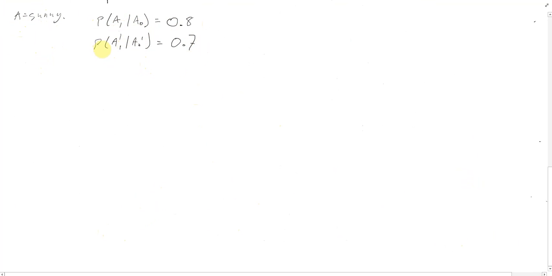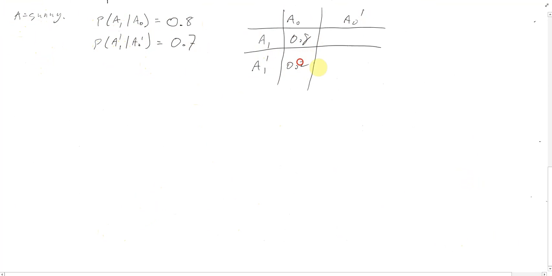So let's figure out our transition matrix. Remember, it's the A0, A0 dash, and A1, A1 dash. So A1 given A0, that's a 0.8, which makes that 0.2.